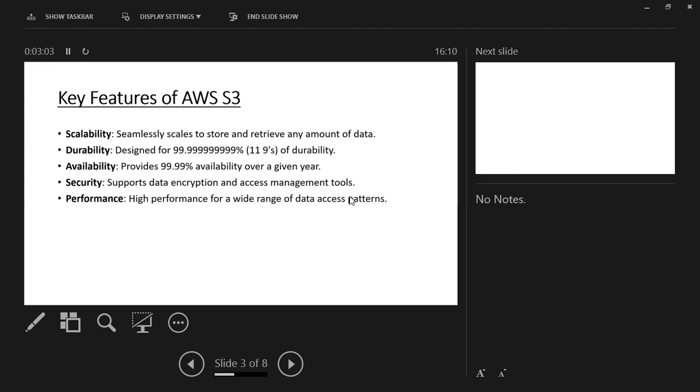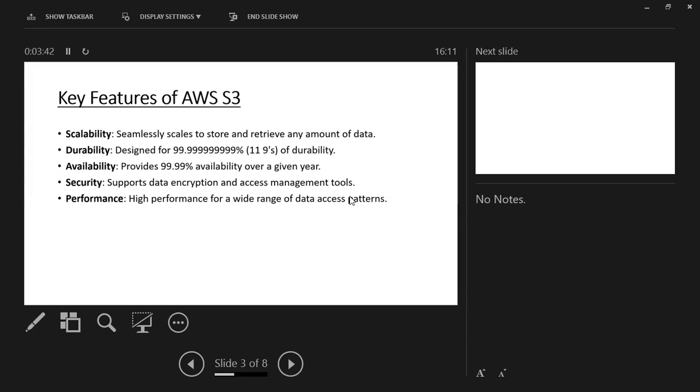In scalability, it seamlessly scales to store and retrieve any amount of data. Whatever amount of data you store in AWS S3, you can retrieve at any time from anywhere. It is scalable. Durability is designed for 99.999999999, that is, eleven nines of durability. This is a particular percentage provided by Amazon AWS. And third is availability, which provides 99.99% availability over a given year.